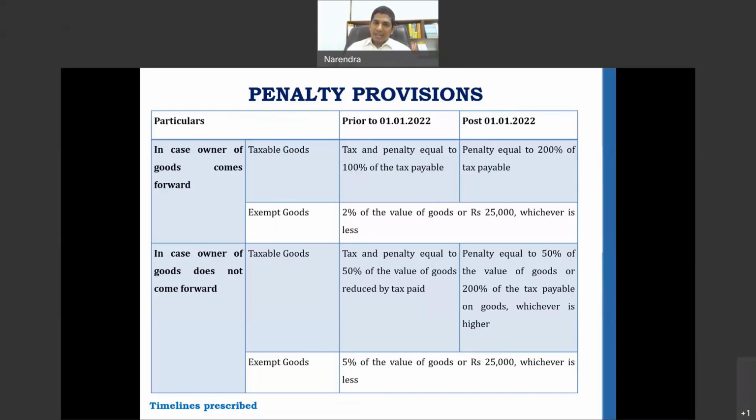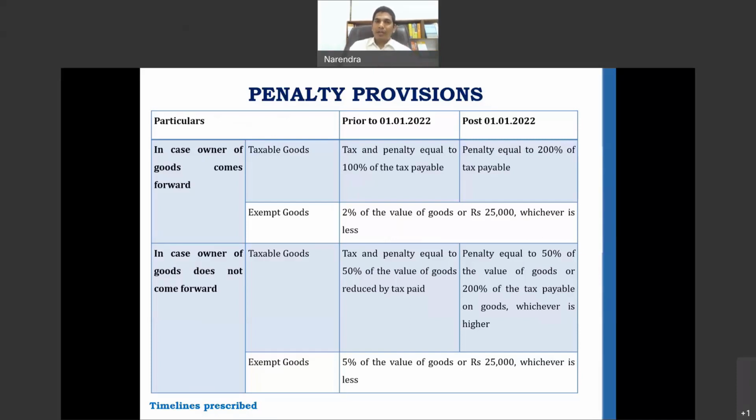So to understand this topic better, we've split it into two scenarios: in the first scenario, what happens if the owner comes forward to pay the penalties, and in the second scenario, what happens if the owner does not come forward. Like we all know, there is the owner of the goods, and then there is a transporter who actually transports the goods from place A to place B. In the first scenario, we'll discuss what happens when the owner comes forward in case there is any detention of vehicle and the goods.